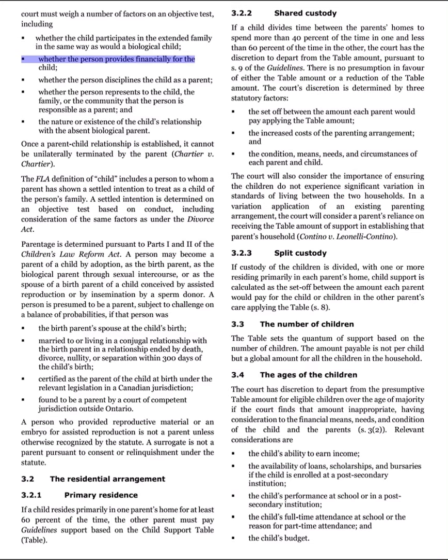whether the person provides financially for the child, whether the person disciplines the child as a parent, whether the person represents to the child, the family, or the community that the person is responsible as a parent, and the nature or existence of the child's relationship with the absent biological parent. Once a parent-child relationship is established, it cannot be unilaterally terminated by the parent.